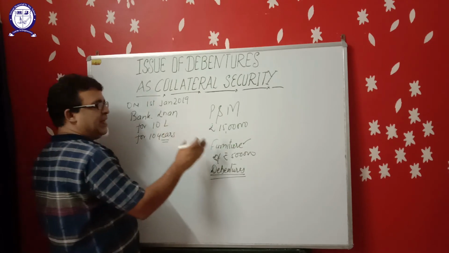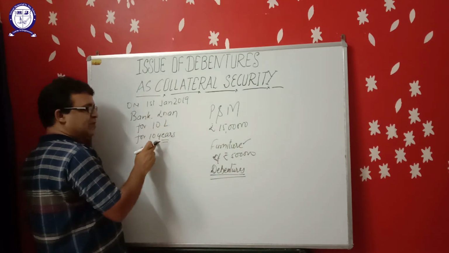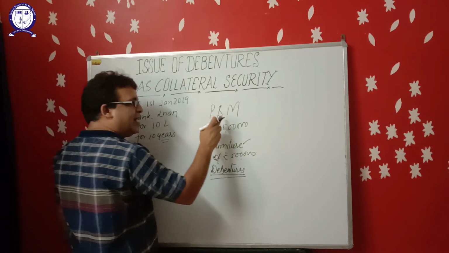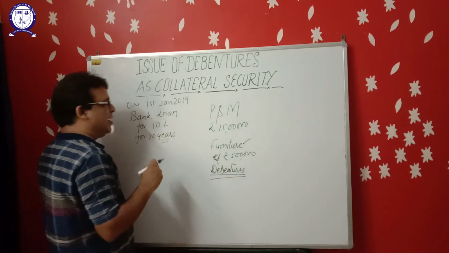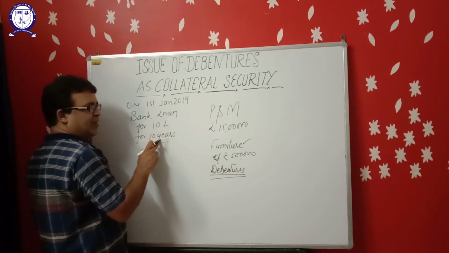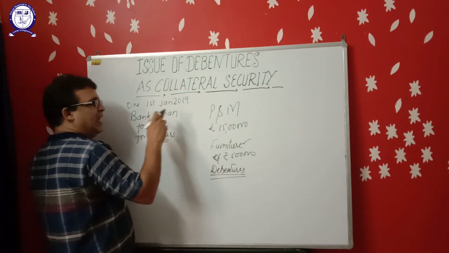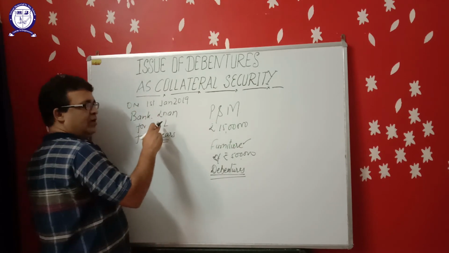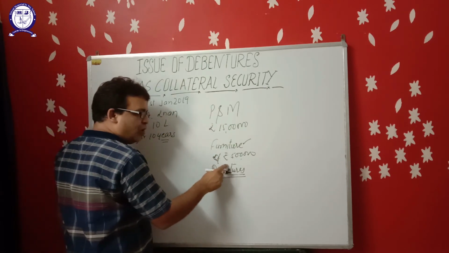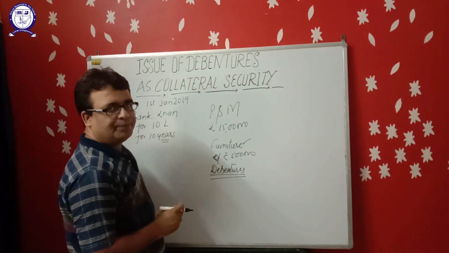If the company does not pay the principal loan and interest payable on it on the due date, then the bank has the right to sell the primary security first of all, and the bank will realize the principal amount plus interest by realizing plant and machinery. If the bank fails to get its due amount from plant and machinery, then the bank will become the debenture holder of the company and will claim all the rights of a debenture holder.